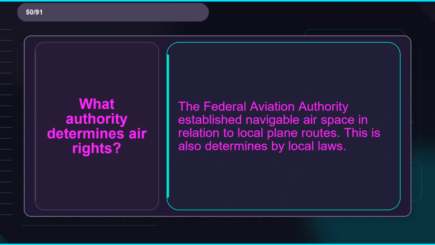Flashcard 50. Term: what authority determines air rights? Definition: the Federal Aviation Authority established navigable airspace in relation to local plane routes. This is also determined by local laws.